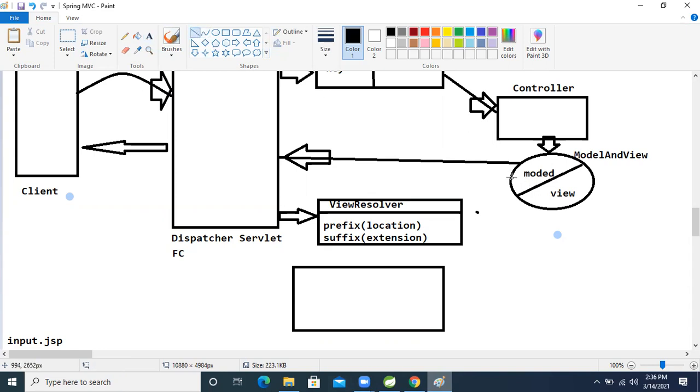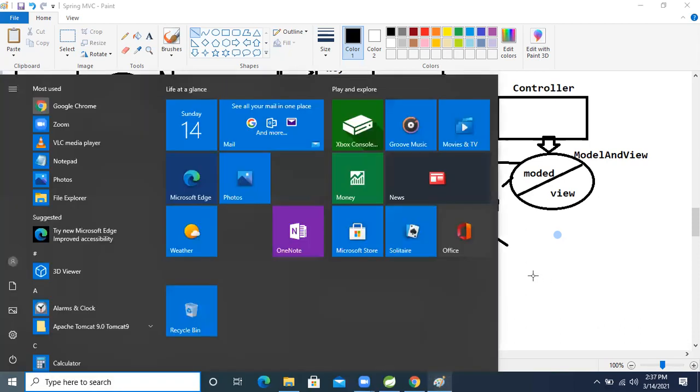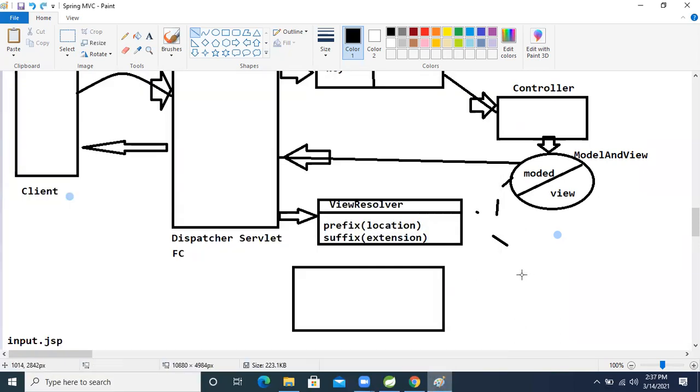Internally, this model data, based on that, the view resolver will select that JSP page inside that location.